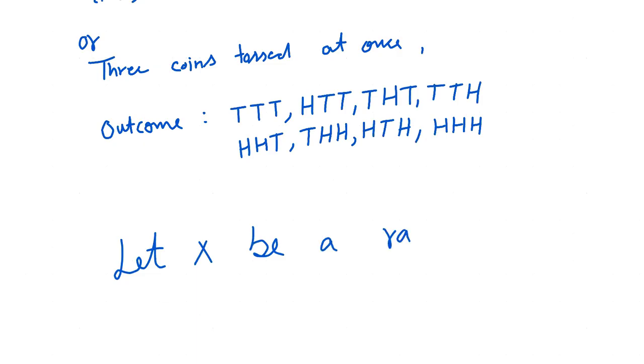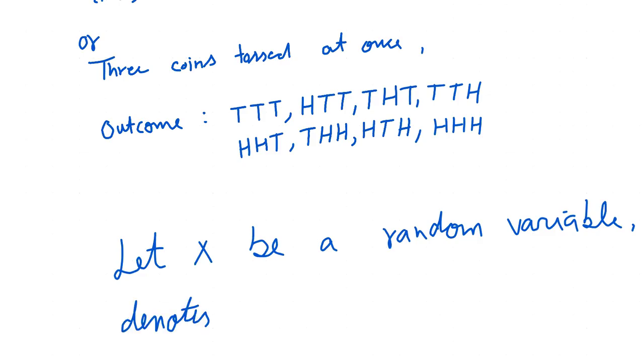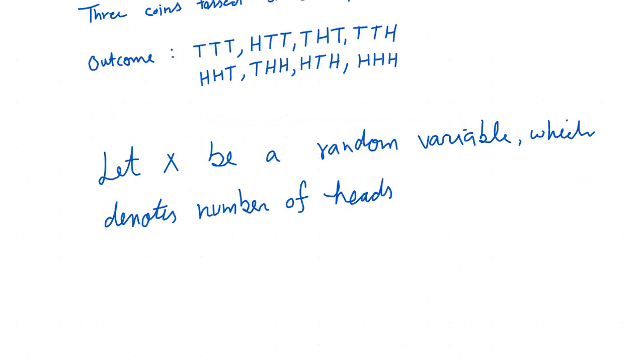If we are finding probability for heads, then X denotes the number of heads.